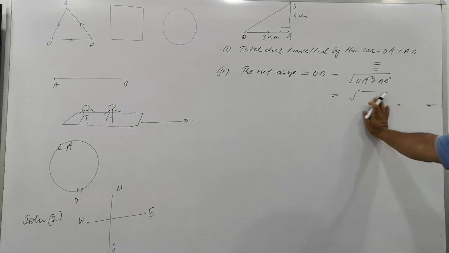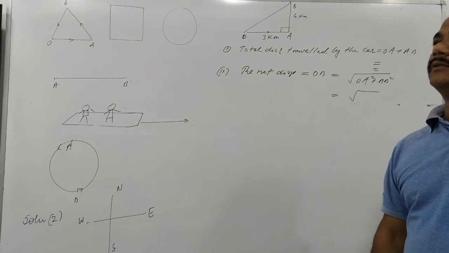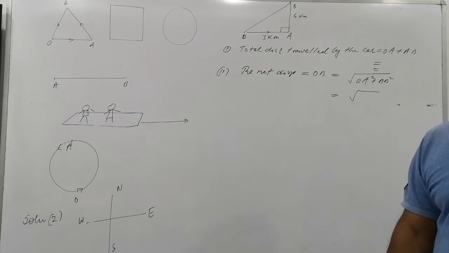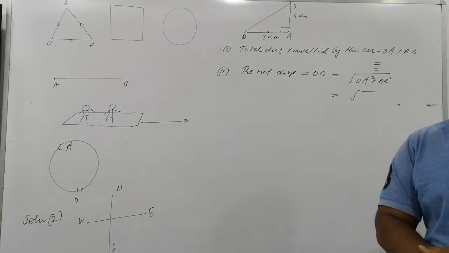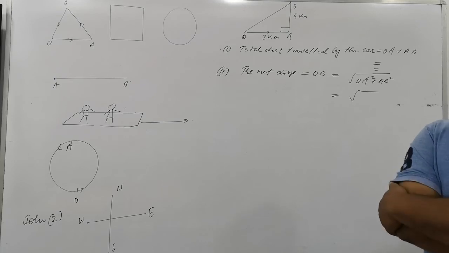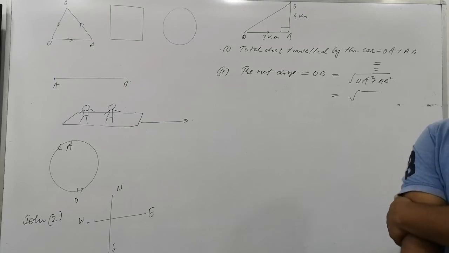Imagine yesterday you left your house at 6:30 a.m. for your school. After completing the journey of 3 kilometers, you found that school was closed. Obviously, you had gone on Sunday, right? So you came back to your home at 7:45. Is that clear? Now find the total distance traveled by you. What is the total distance traveled by you?